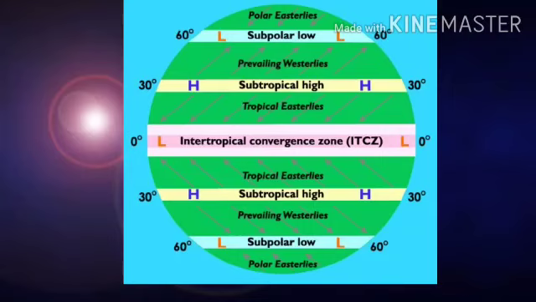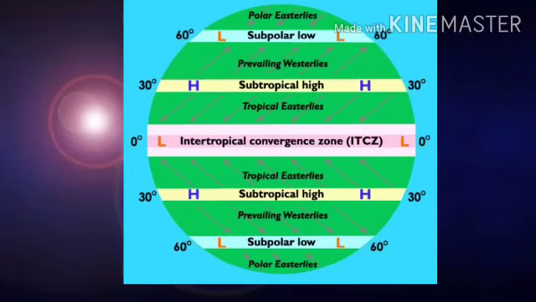So, the next is the subtropical high pressure belt. The subtropical high pressure belt is found between 30 degrees to 35 degrees north and south of the equator. So, where is the subtropical high pressure belt? 30 to 35 degrees north and 30 to 35 degrees south of the equator. There are two subtropical high pressure belts, the north subtropical high pressure belt and the south subtropical high pressure belt. This pressure belt is also called the horse latitudes. Is it very clear?